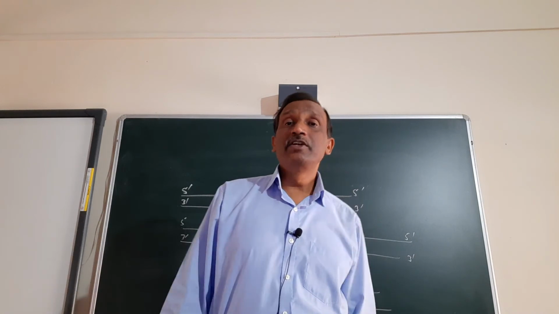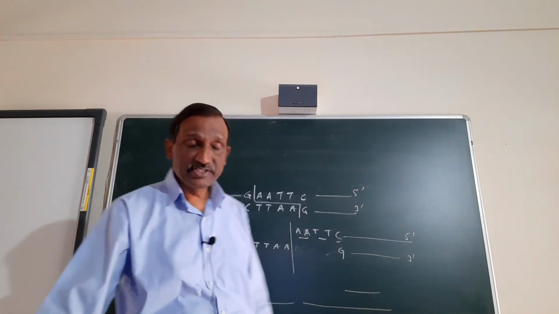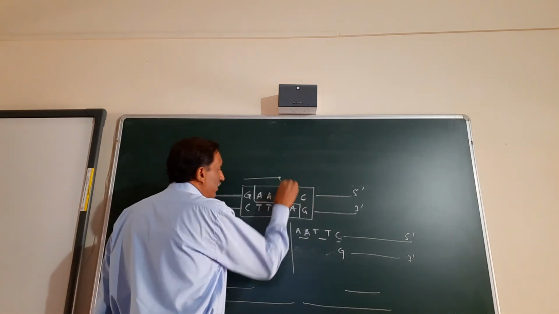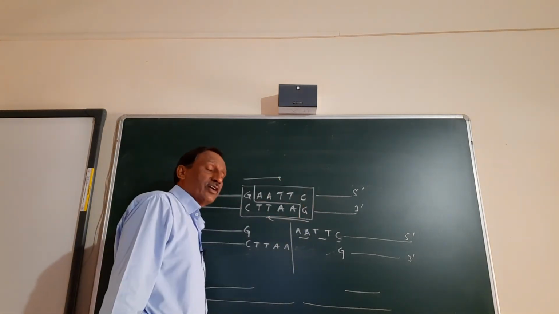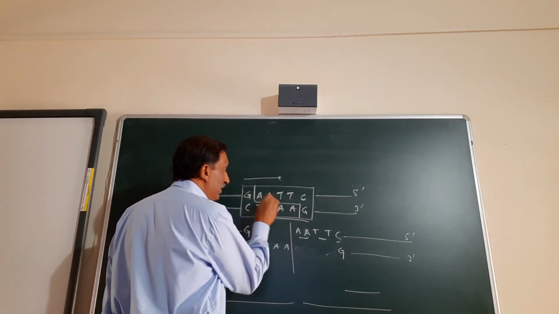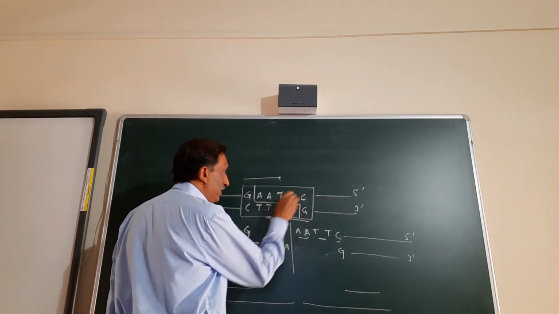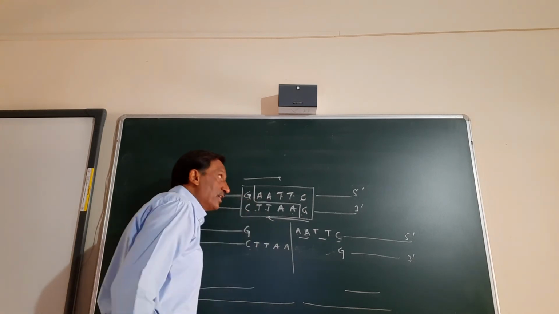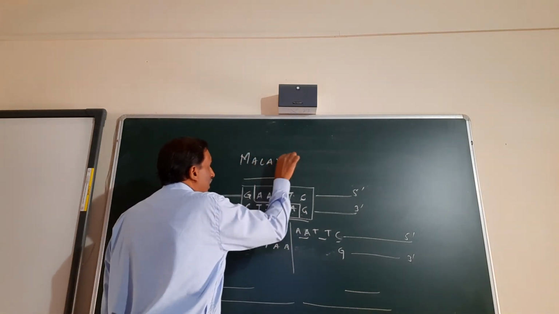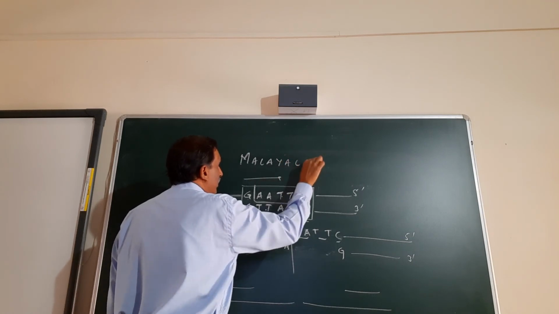Now what are palindromes? Palindromes are such sequences which can be read in the opposite direction in the same way. That is G, G, A, T, T, C, C. The same word, ma, la, ya, la.